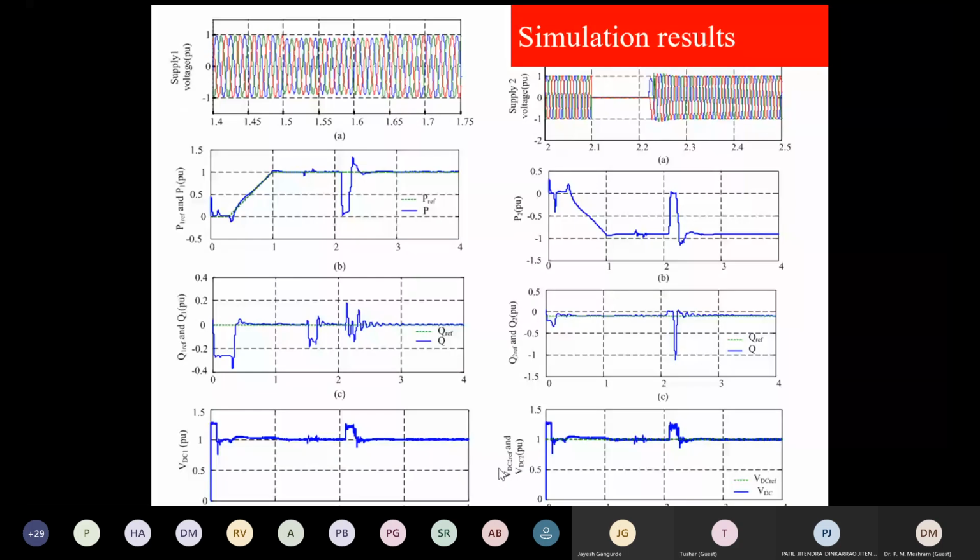These are all the supply voltage in per unit. This is the P reference, and then how fast it follows. So this is one of the powerful applications of the MMC.